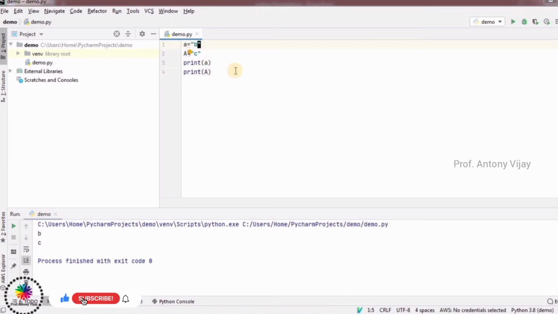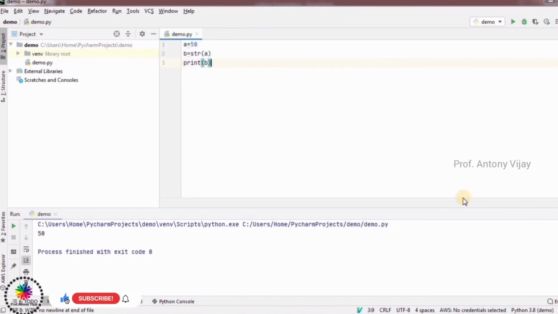And here casting is very easy in Python. How to convert from one type to another? Here a is equal to 50. I am creating a new variable b, converting str of a. It means I am converting an integer into a string. Now I am going to print b.